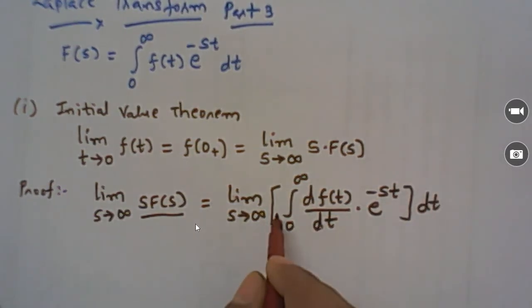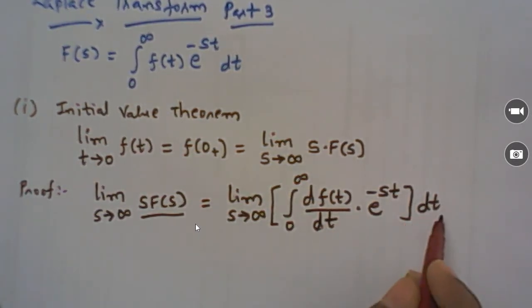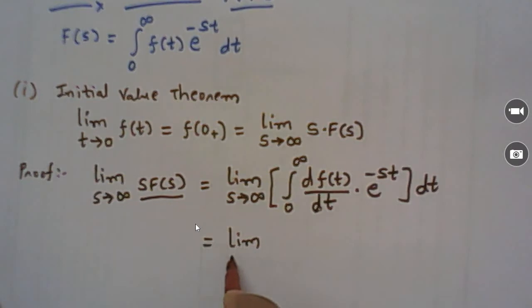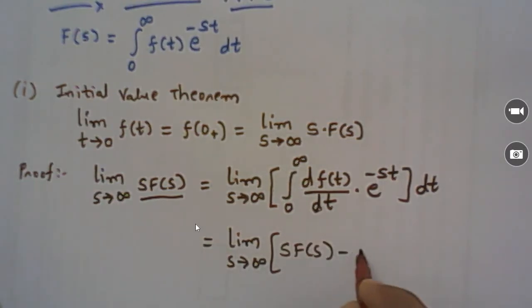So s tends to infinity, d f of t by dt into e raised to minus st dt. Now let's take the limit s tends to infinity. What is the derivative Laplace transform? It is s F of s minus its initial value f of 0 plus.